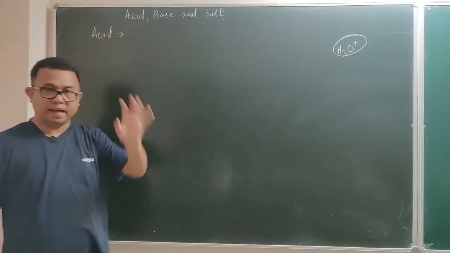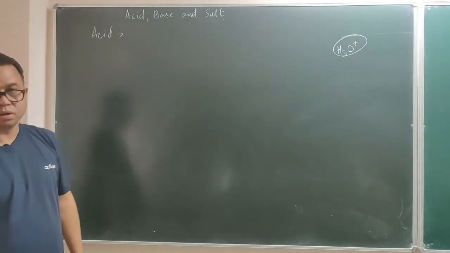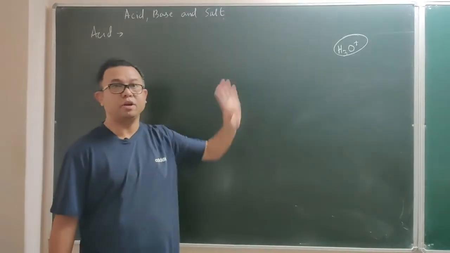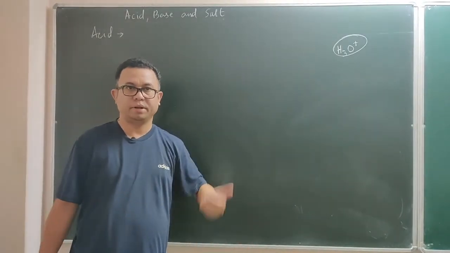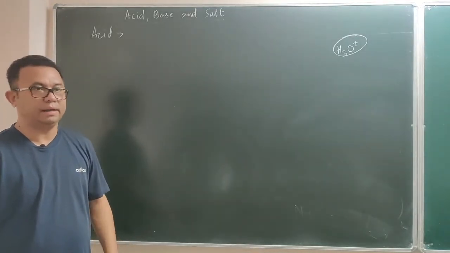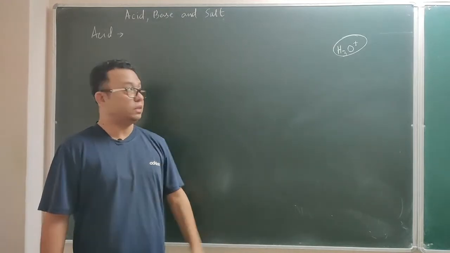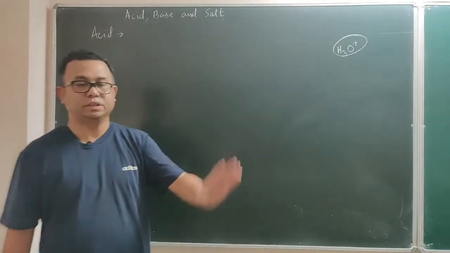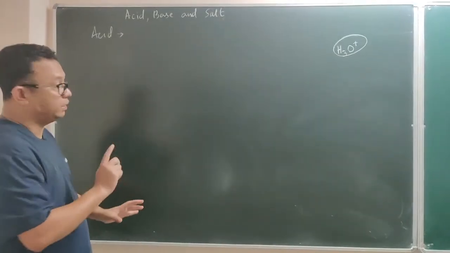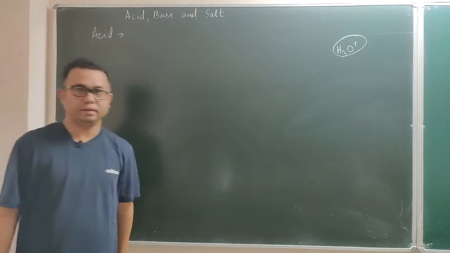An acid is considered an acid if, when you dissolve it in water, it produces only one type of cation, and that cation should be the hydronium ion. If any other cations or positive ions are present other than the hydronium ion, then you can't consider it an acid. Now see what I said about the definition. Again I am repeating, listen to it again, rewind it and see it again.